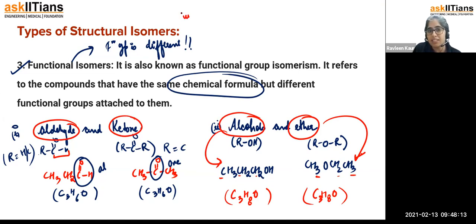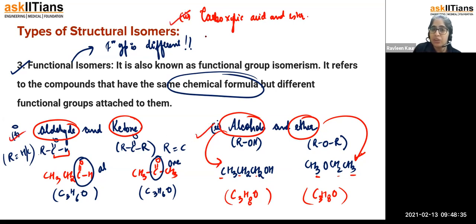I'm giving you one last example. For example, carboxylic acid and esters. You can think of more examples. You can post your answers on the PDF, like what are the things you have understood after this lecture about the functional isomers, which functional isomers can exist apart from these three, right? And do write the example also. I'm going to check your answers there only, and if you have any doubt, you can ask me in the session for sure. Okay.